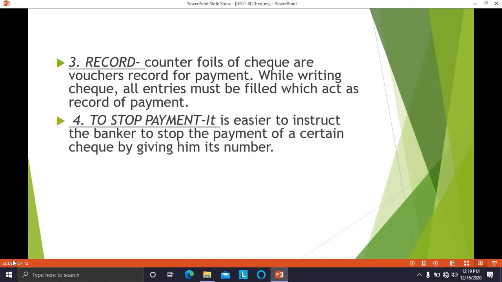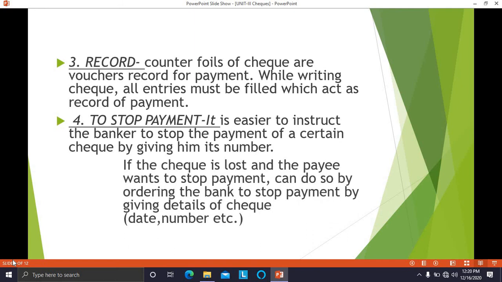Stop payment. It is easier to instruct the banker to stop the payment of a certain check by giving the check number. If by mistake you have written a check and now you want to stop the payment of that check, you can immediately inform the banker that there is a check with such a number which has been drawn by me and the payment of that check has to be stopped. So it becomes easier to stop the payment because the checks are in printed format.